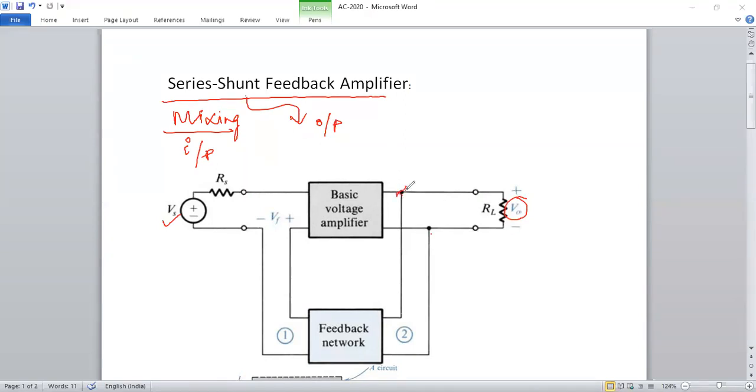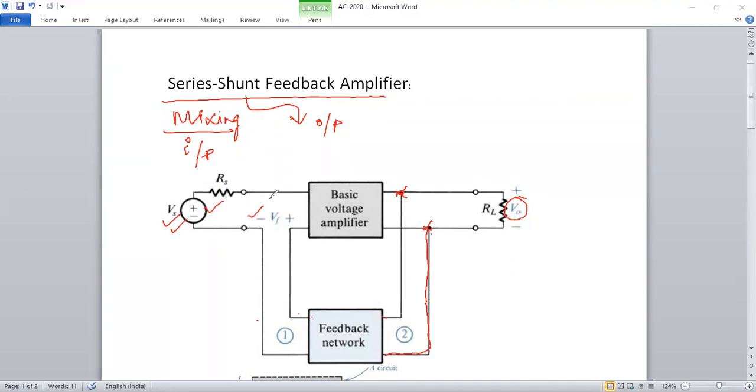To measure the voltage at the output side, you take a sample of the voltage across this point and feed it back to the feedback network. That feedback output must be a voltage source, because the supply is already a voltage source, and only then can the voltage sources be added.